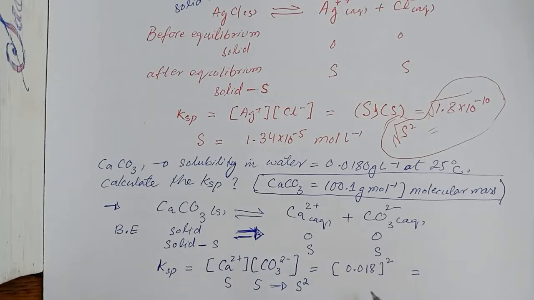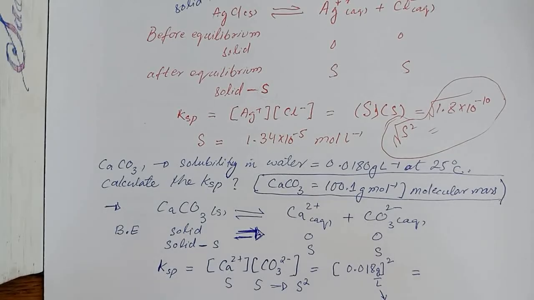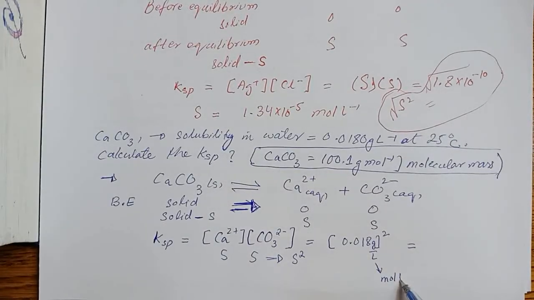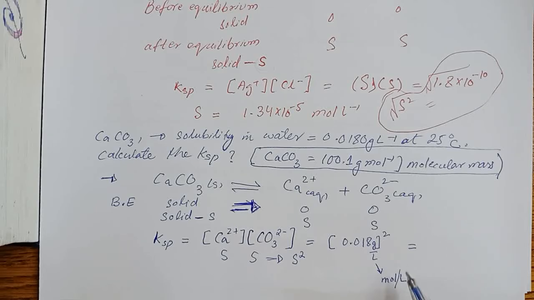and this concentration was actually in gram per liter. But for the case of Ksp, we need the concentration in mole per liter. So how can we convert this concentration into mole?